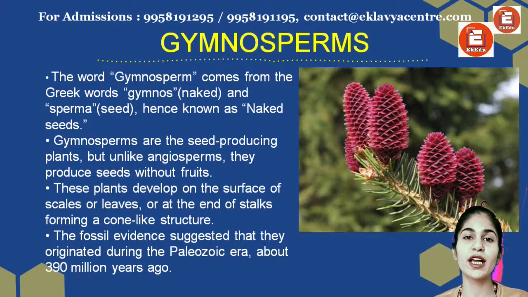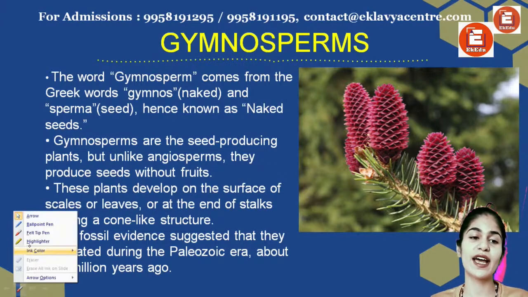Lesson where we've been talking about the plant kingdom. So we've completed most of the parts of it. Now we're going to start with gymnosperms, organisms that start producing seeds. Before this, there was no seed production, right? So dispersal of the plant took place by spores. Now we will have seeds. So let's look at them.